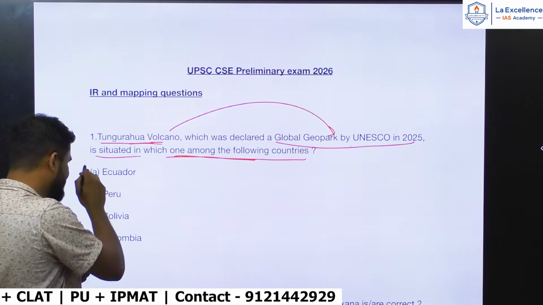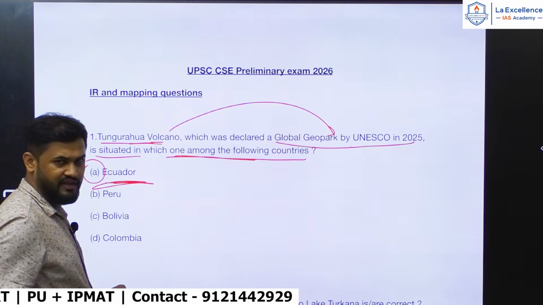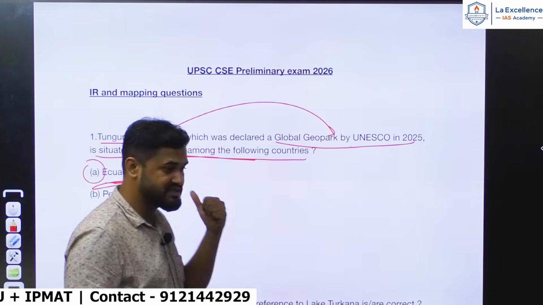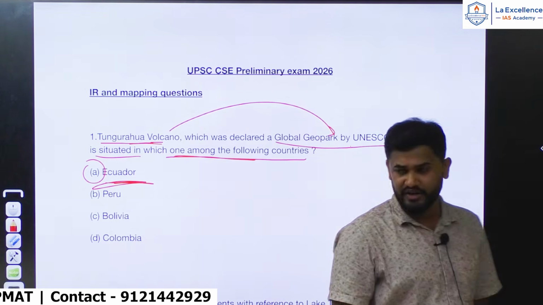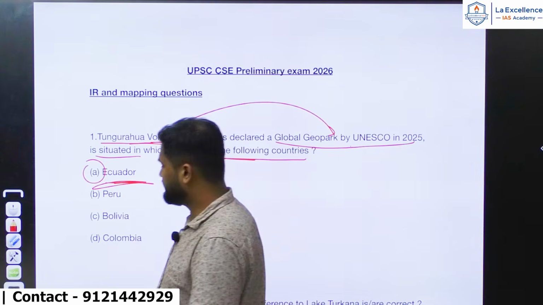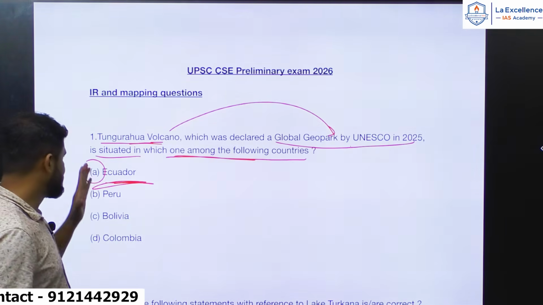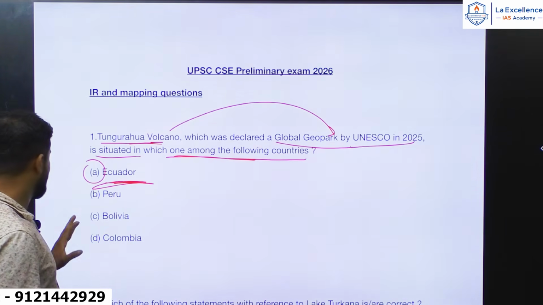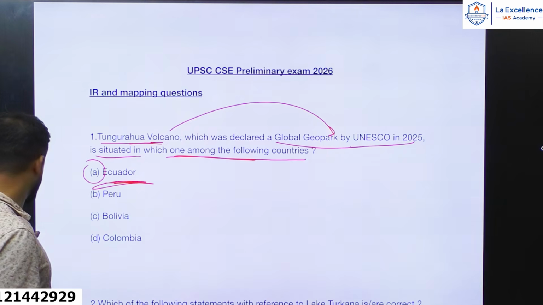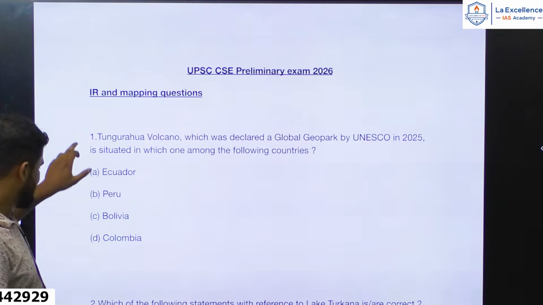So the answer for this is Ecuador. It is straight away part of the Andes. It's a stratovolcano, and it is located in Ecuador. So the answer for Tungurahua volcano is Ecuador. Okay, let's move ahead to the second question.